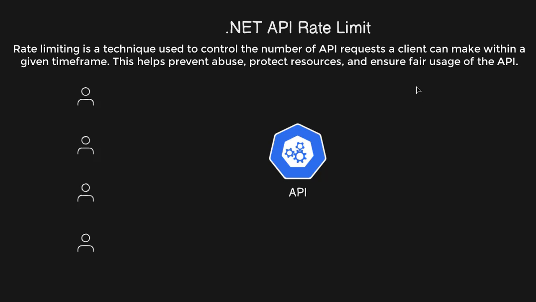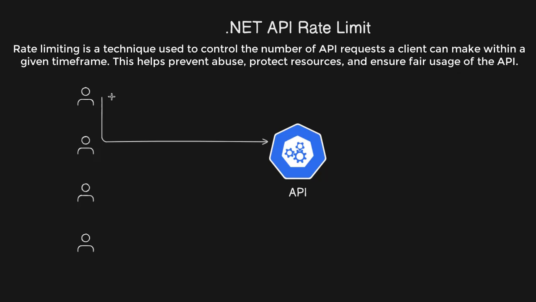Today we are going to discuss about .NET rate limit. So why rate limit is important? Let's take a look at one example. Suppose these are the users and this is the API. So user is going to send request to this API.